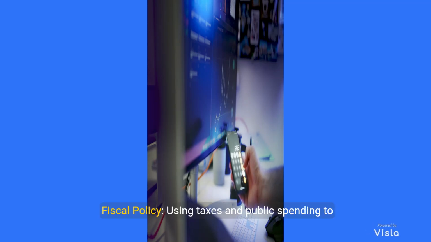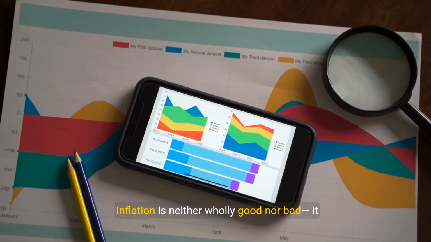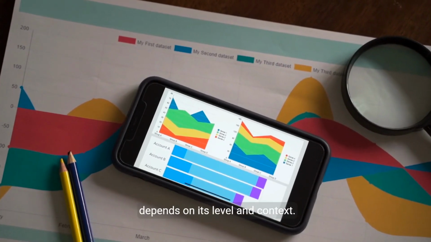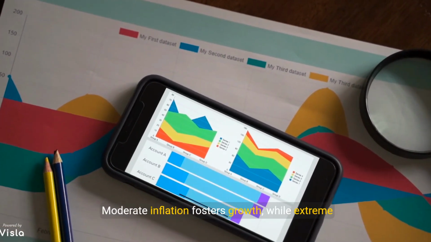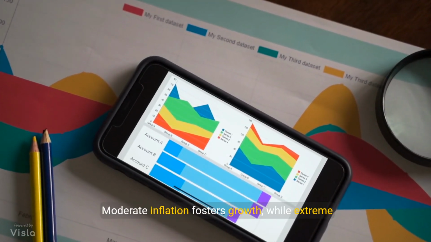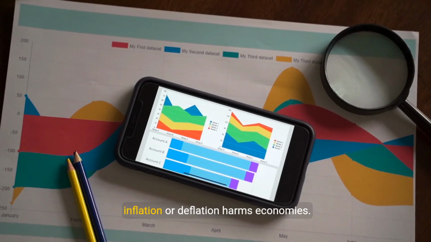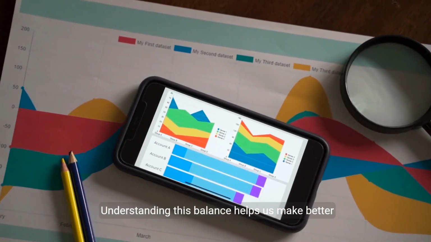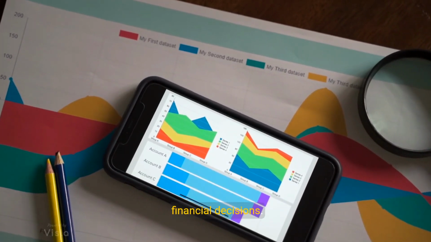Governments and central banks manage inflation through 1. Monetary policy, adjusting interest rates to influence spending. 2. Fiscal policy, using taxes and public spending to stabilize the economy. Inflation is neither wholly good nor bad. It depends on its level and context. Moderate inflation fosters growth, while extreme inflation or deflation harms economies. Understanding this balance helps us make better financial decisions.